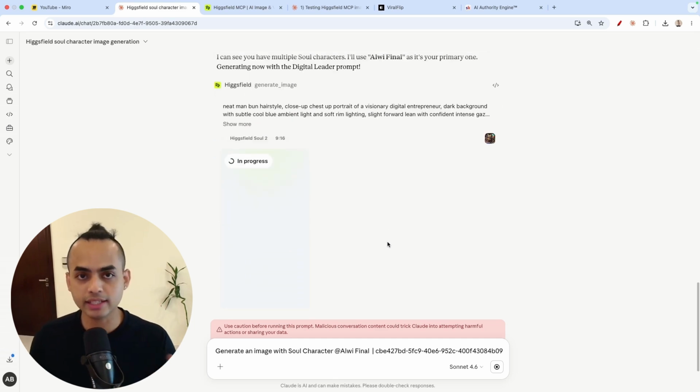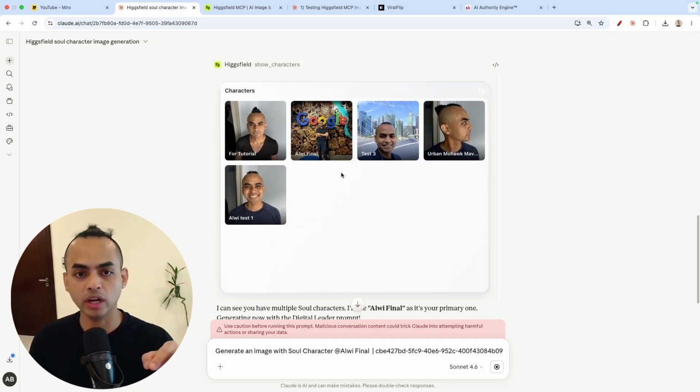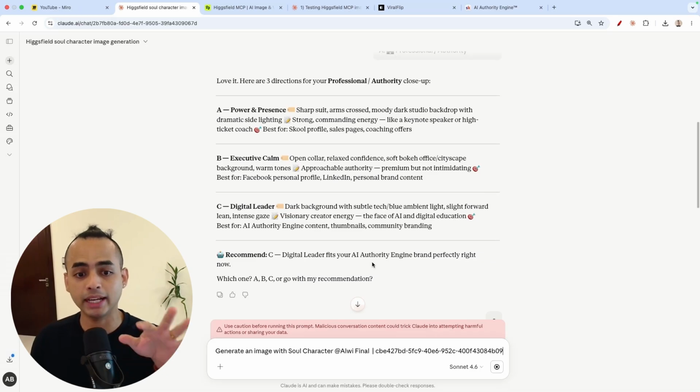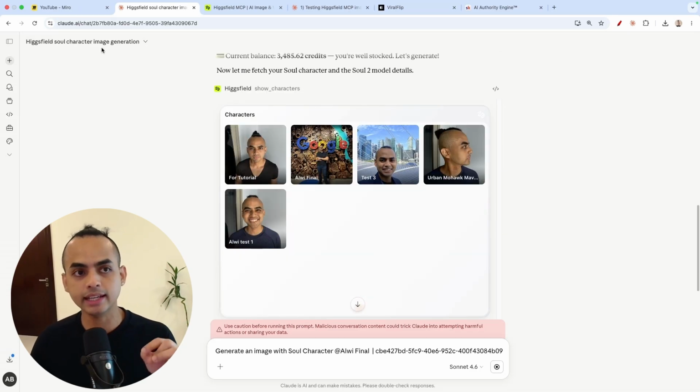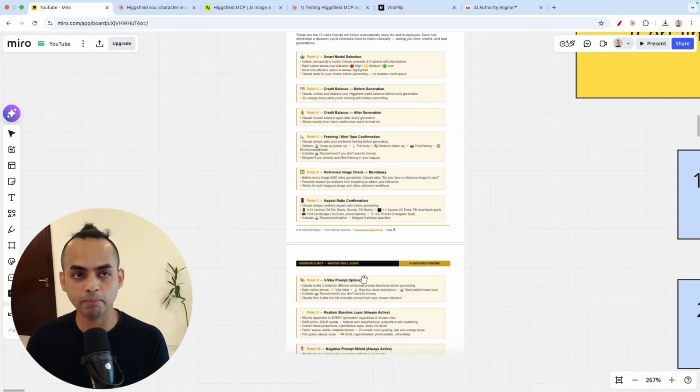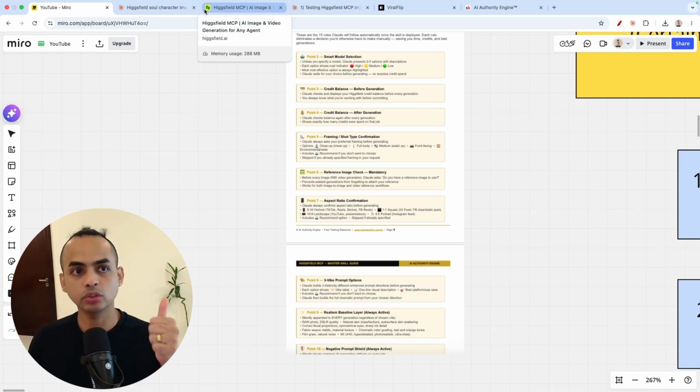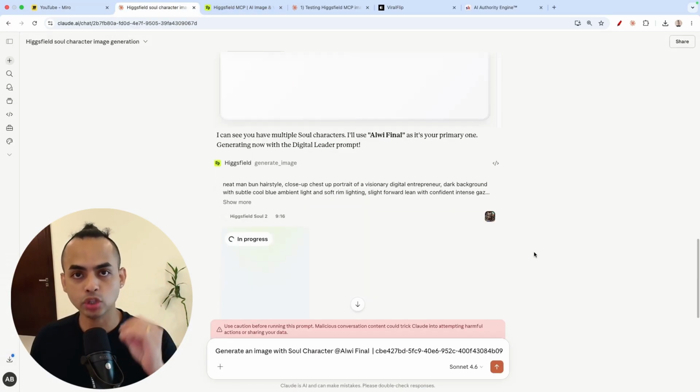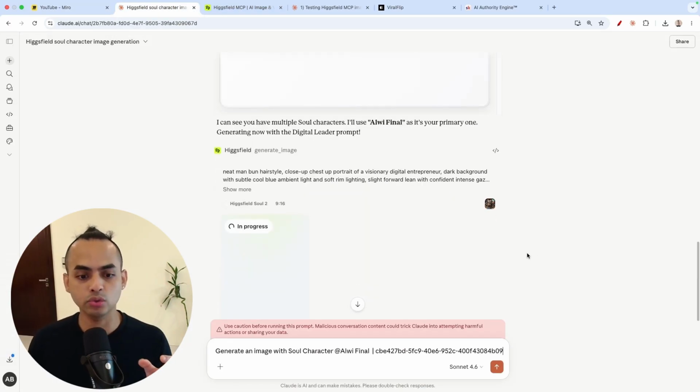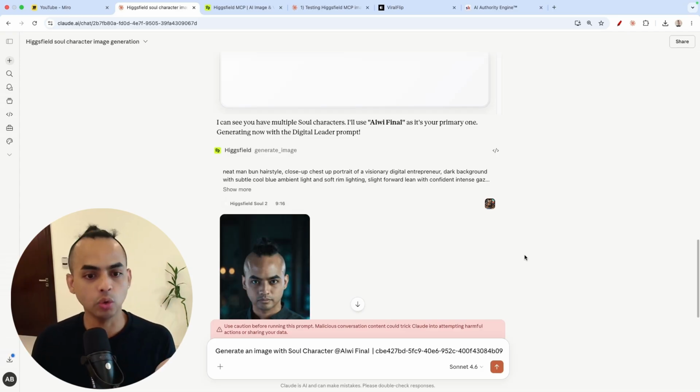So right now, just like that, I didn't log into Higgsfield. It's using the Soul character that I want based on the image prompt that I want them to do, okay? And inside this skill, essentially, I've also embedded a realism into the prompts, as well as a top 1% expert when it comes to prompt creation. Because the default on Claude is so basic. They basically just have, I don't know, 1 or 2 lines, okay?